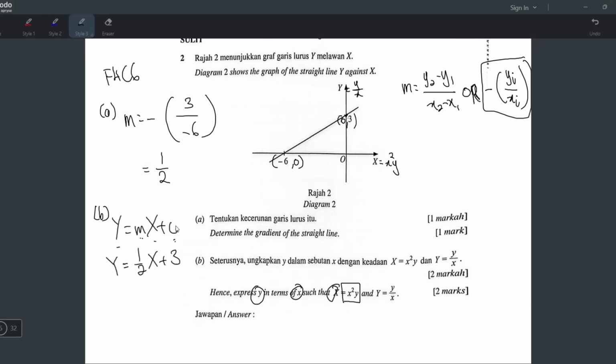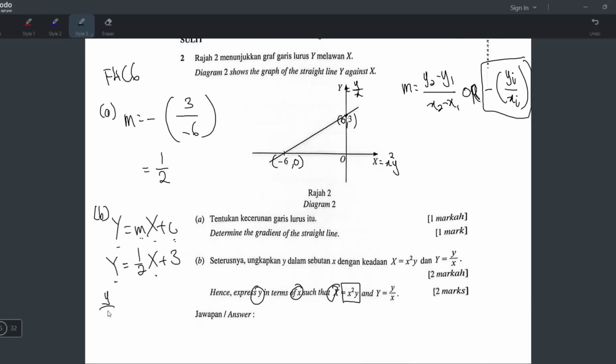Okay, what if they never give us the C? If they don't give C, then what you will do is just write C here, and then replace the big X, big Y with one of the points that it passes through. That's if they don't give C. But this one is already given, so we just put it in. So it's good. Now we replace big Y and big X.